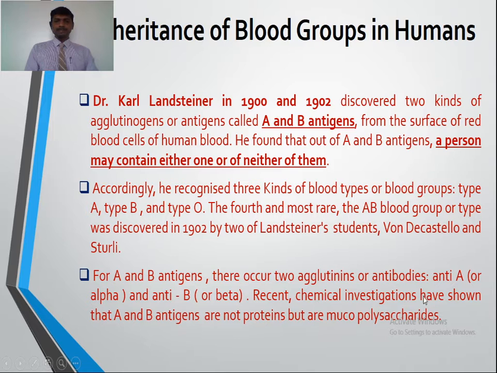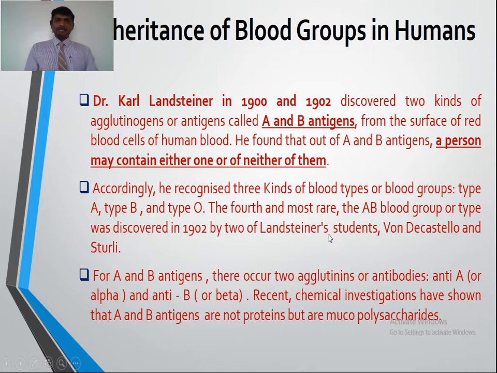Recently, chemical investigations have shown that A and B antigens are not proteins but are mucopolysaccharides. Similarly, there are two antibodies, that is anti-A and anti-B.